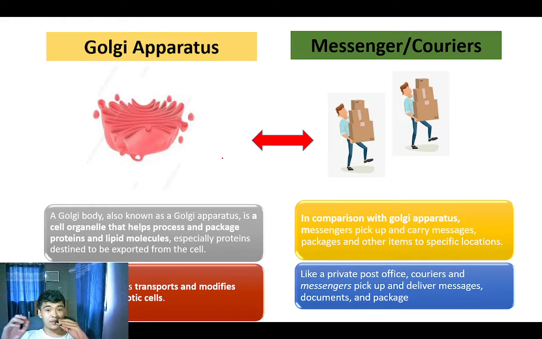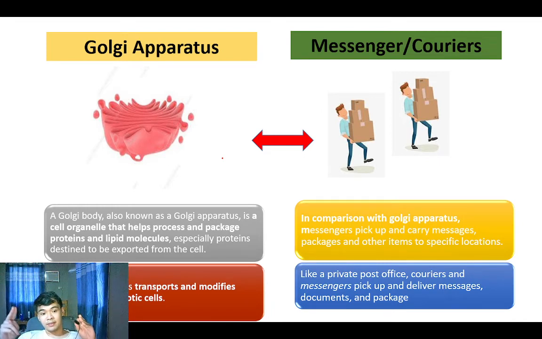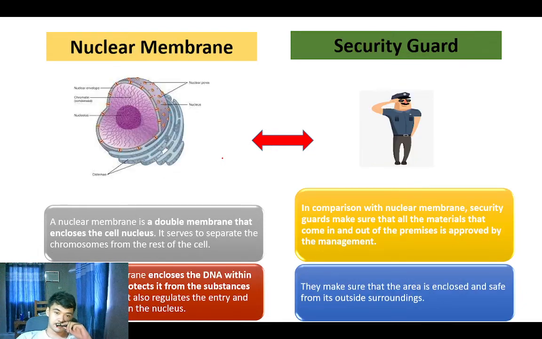Golgi apparatus and messenger and courier. Golgi apparatus is a cell organelle that helps process and package protein, while the messenger packs all items, modifies items, checks the items, and the Golgi apparatus does the same thing. They modify proteins. And messengers and couriers, like a private post office, pick up and deliver documents and packages.